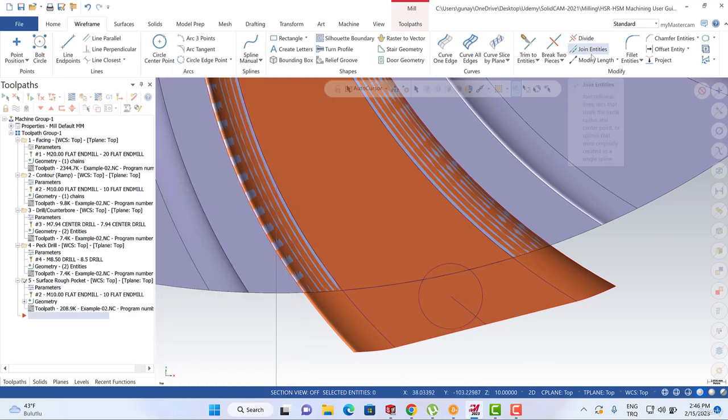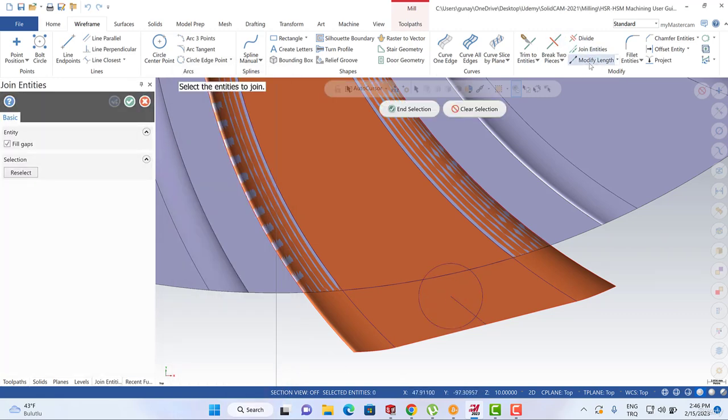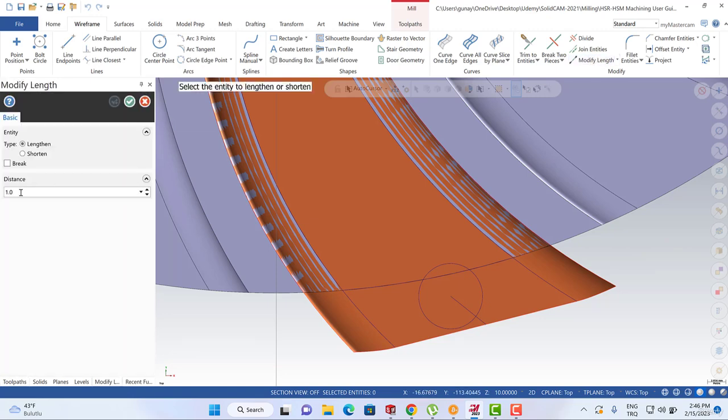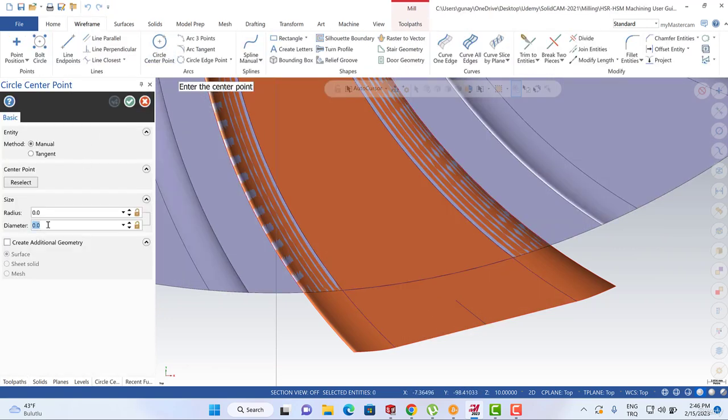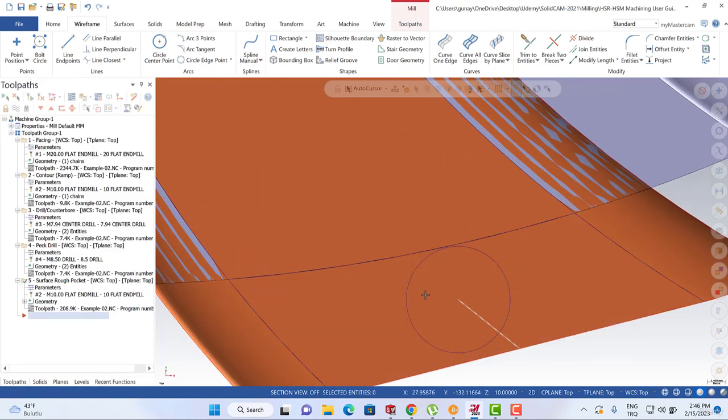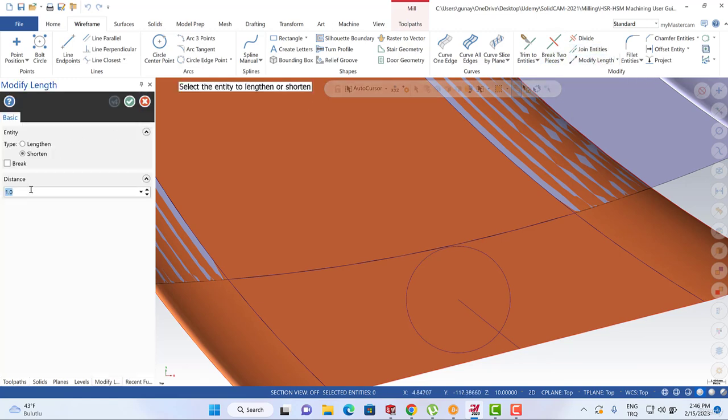Okay, so we can turn to here, modify length, and then shorten options, and 1 millimeter shorten, and we can delete this one, and then we can create 8 millimeter radius here. Maybe we should also use 0.5 millimeter.